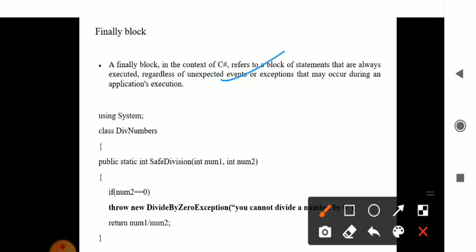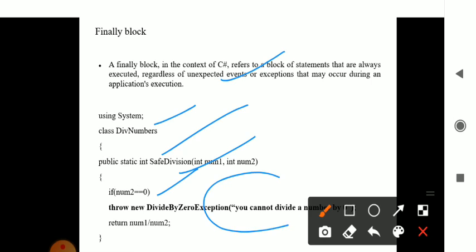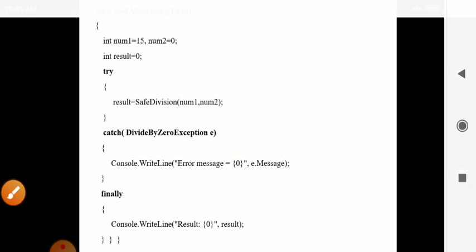Whichever statement is in that finally block will just be printed on the screen. So we consider the same example. Using the System class, you have a method SafeDivision with two numbers, num1 and num2. Where num2 is 0, it throws an exception, saying it cannot divide a number by 0, and that message is printed. Otherwise it returns num1 by num2.